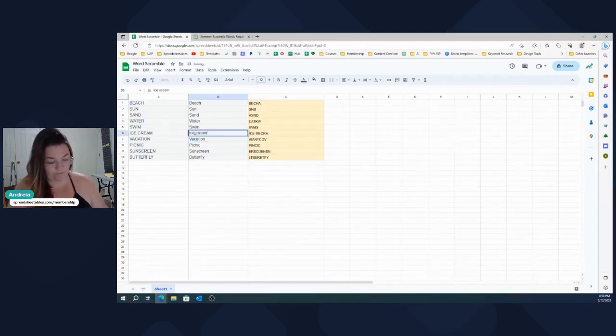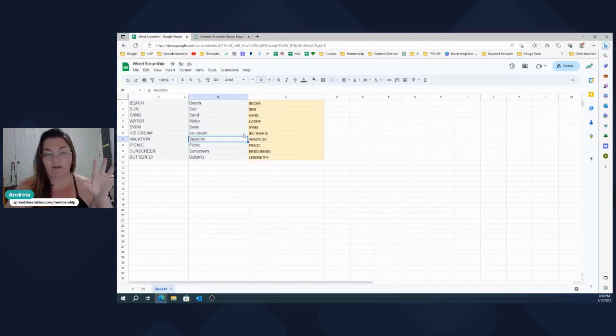If I change it... Oh, and if you do it with a dash, it will put the cream first, I think. Yeah, so don't use a dash for this. Use only a space. All right, now it scrambled the ice. So that's it. Now here is the second part, right?